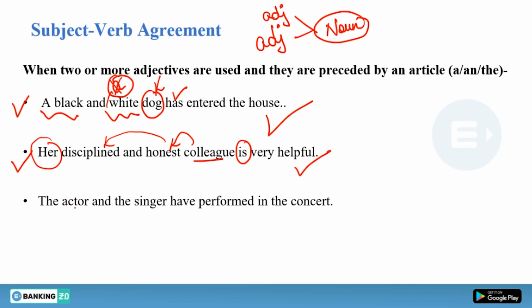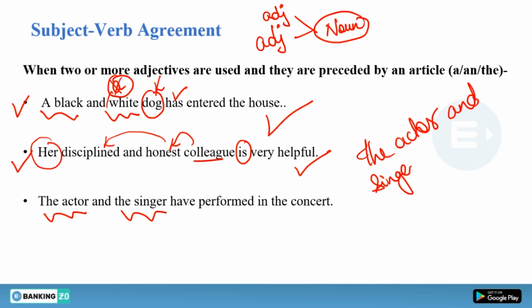Next sentence is saying the actor and the singer have performed in the concert. So this, the actor and the singer, is the same person? It could be the same person if you use the actor and singer, and you're talking about only one person. He is the person who is the actor as well as the singer, then you have to use has performed.